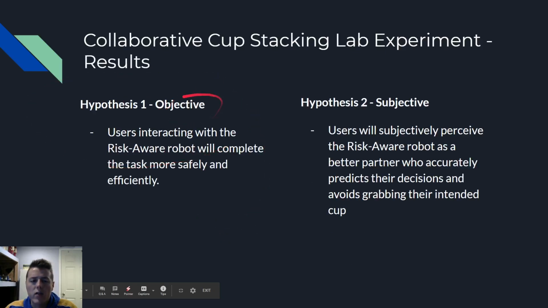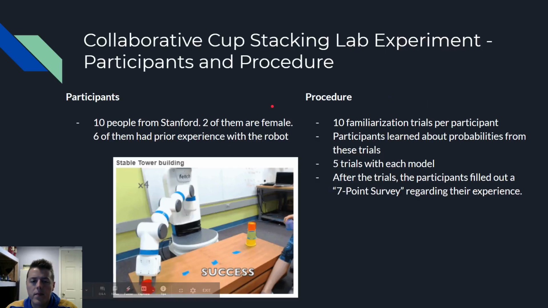Hypothesis 1, the objective hypothesis. Using the risk-aware robot, we'll complete the task more safely and efficiently with the users. And the subjective hypothesis is users will feel like this risk-aware robot was better to work with all around, and again, we'll look at the parameters later.